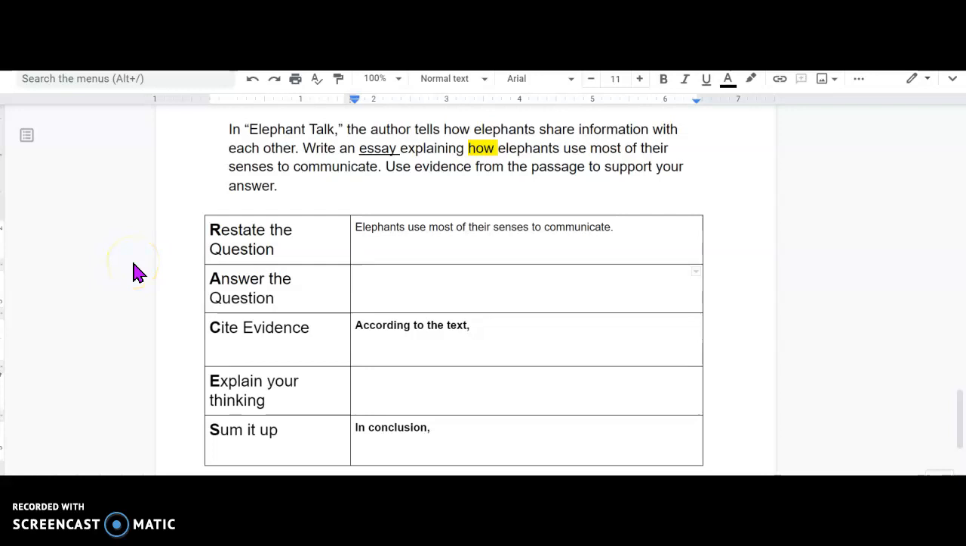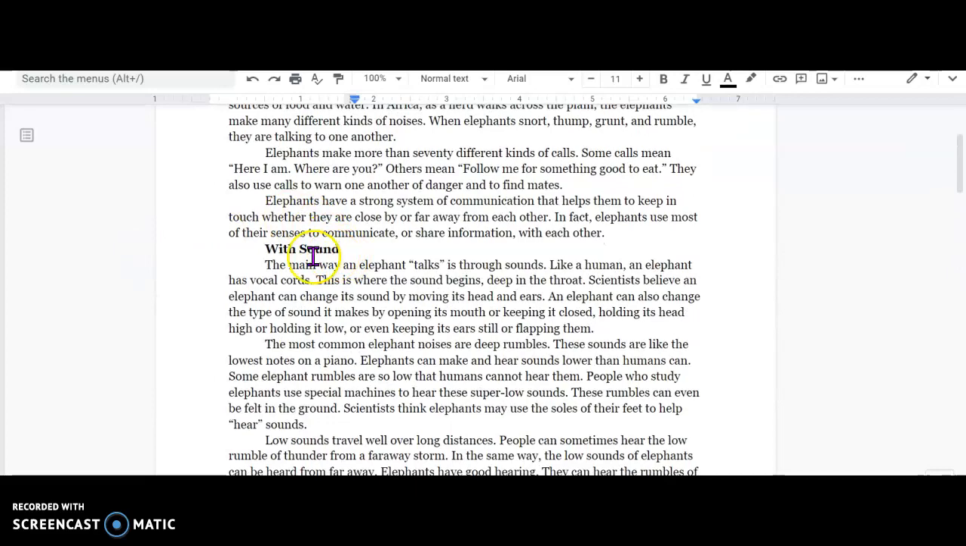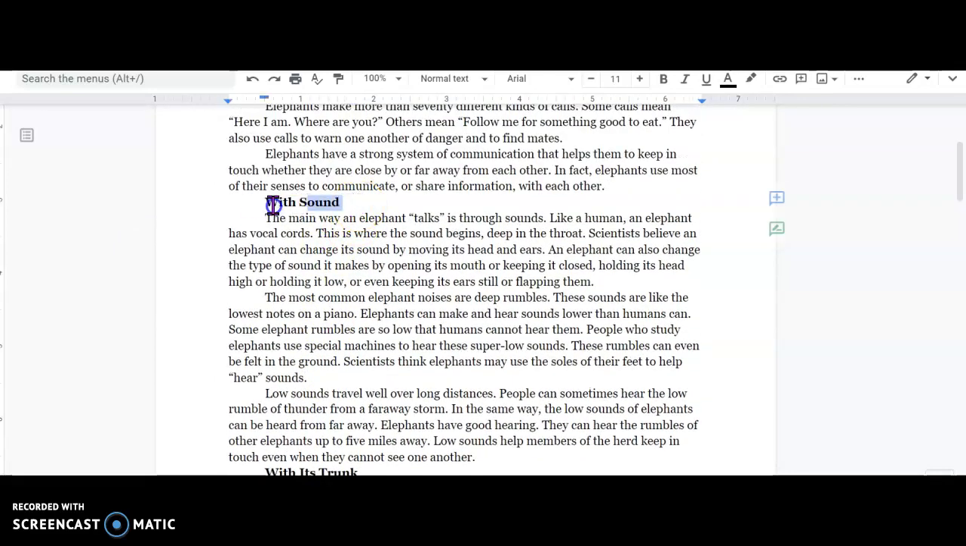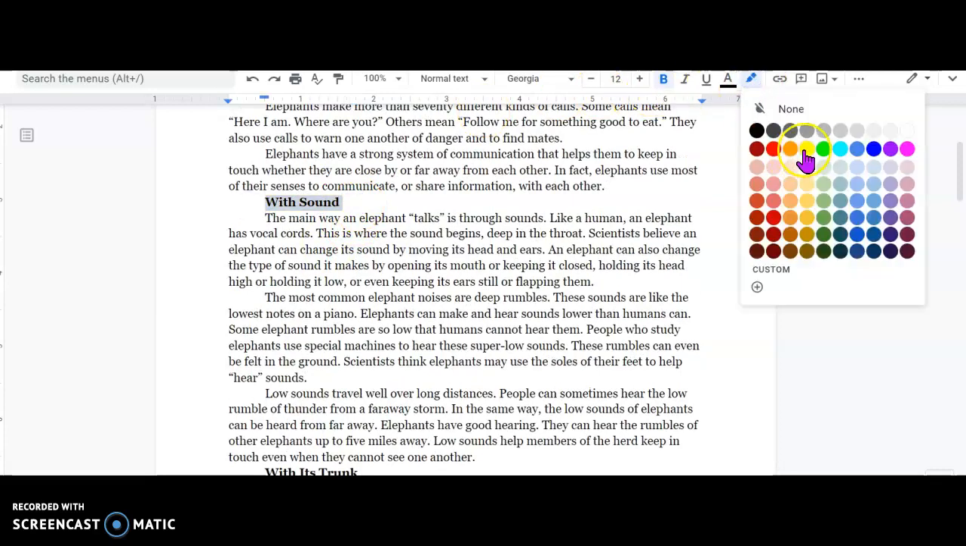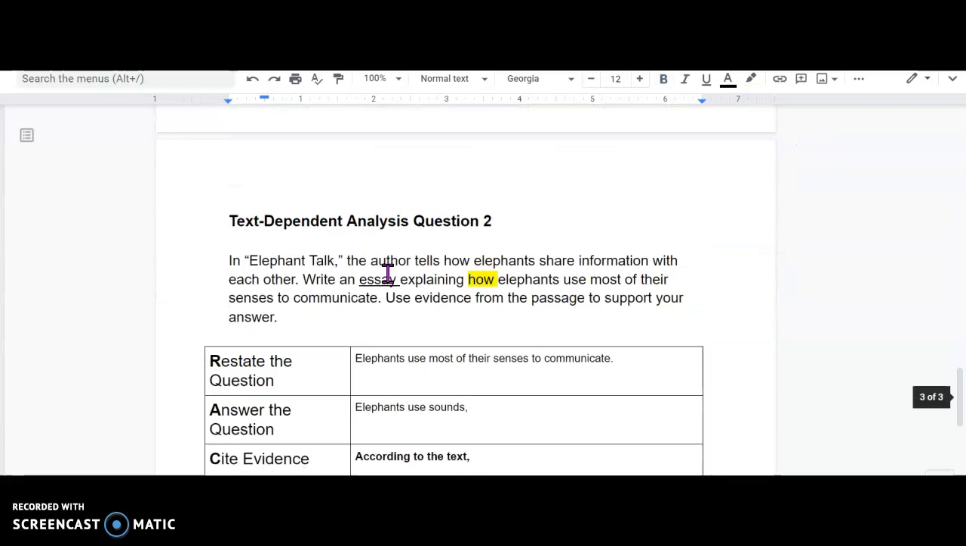Answer the question. Now I'm going to answer the question. I'm going to give examples of the senses that elephants use to communicate. So I'm going to say elephants use sounds, because do you remember right up here, do you see that heading? They use sounds, they use their trunk. So I'm actually going to highlight this because this is where I got my answer. I'm going to show where I got my answer. You should really think about doing the same because it shows that you're really thinking about your work. So with its trunk, I'm going to write that too.